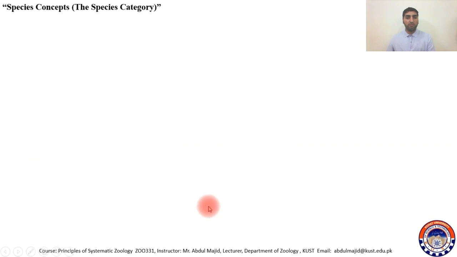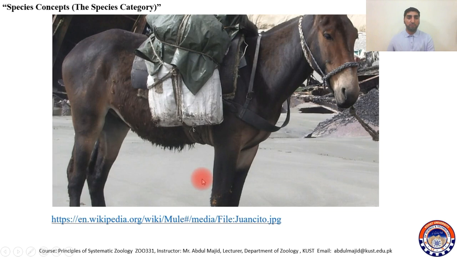Like the mules, they are used for very hard work. So this is a mule, which is infertile, and it is actually a hybrid of a horse and a donkey.